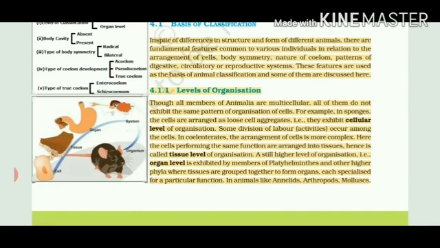The second phylum is Coelenterata. The arrangement is a little more complex and the cells performing the same function are arranged in the form of tissue level. As we move upwards, in roundworms and flatworms there are organ levels. And if we move to annelids, arthropods and mollusks, then the full organism can be seen.